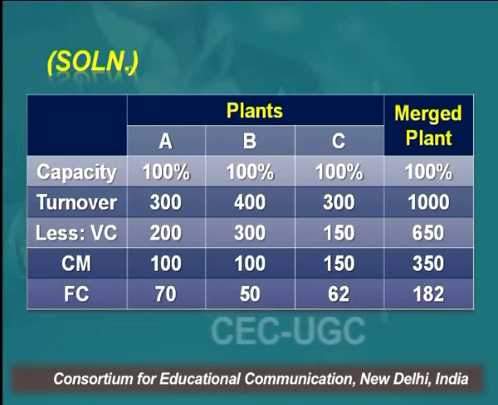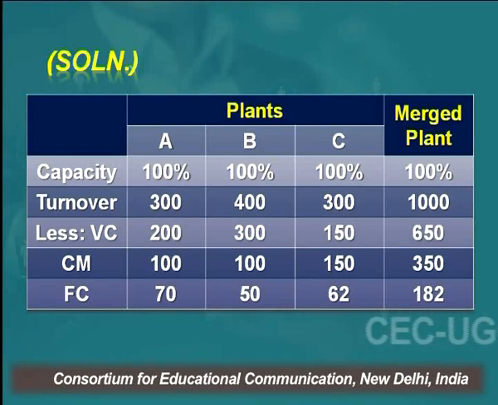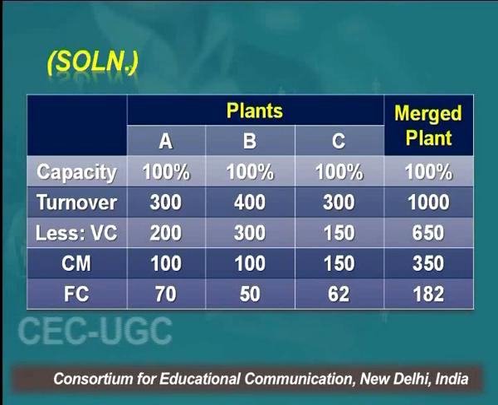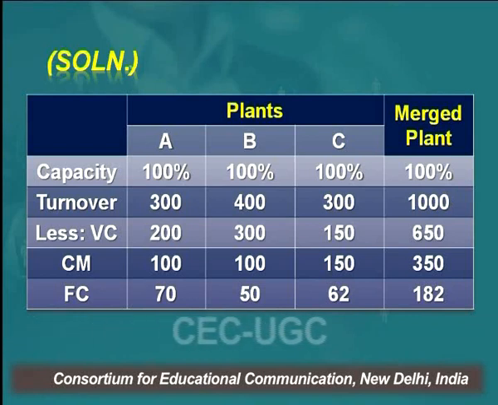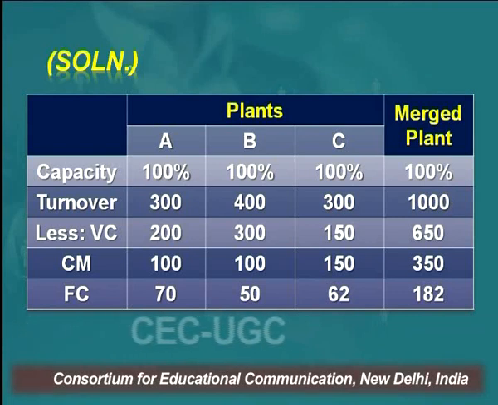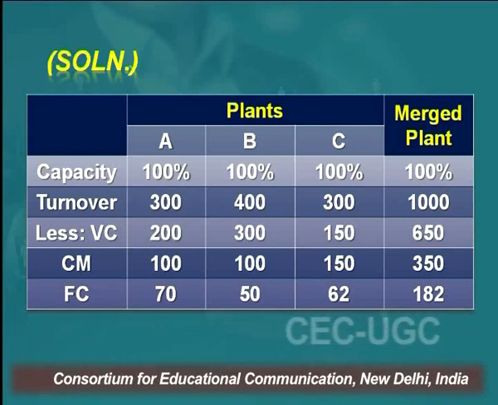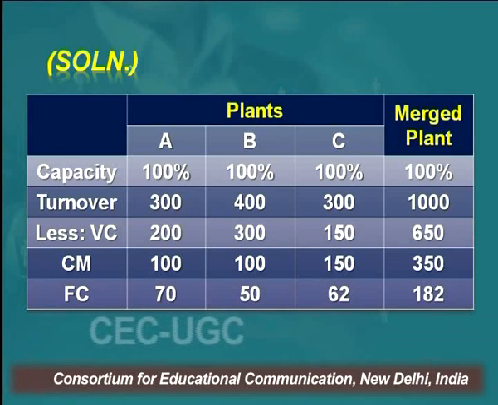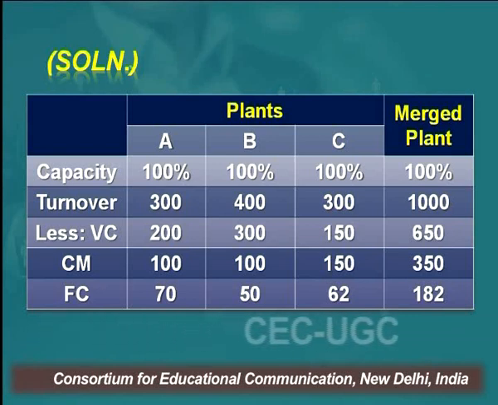So fixed cost remains the same irrespective of the level at which the plants are operating. So 62 lakh is the fixed cost of plant C, which is given in our original example. Now, if the three plants operate at 100% capacity, meaning the merged plant, what will be the capacity of the merged plant? In the last column, we have just made a summation of these three plants, that is 300 of A, 400 of B and 300 lakhs of C. We have merged, it comes to 1000 lakhs.